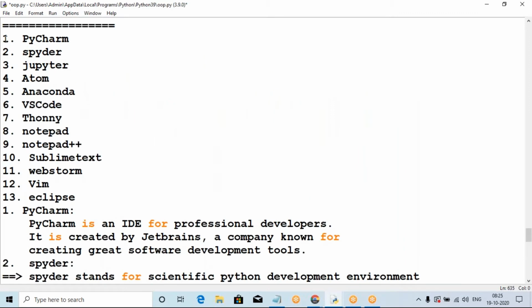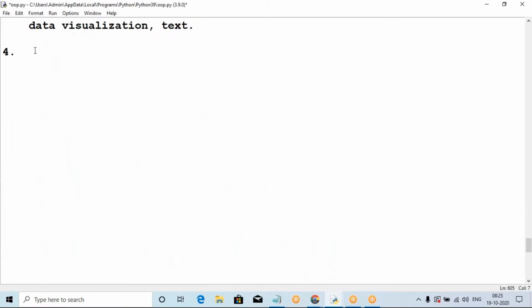PyCharm is one environment. Jupyter is also one environment. Atom is also one environment. So what is the Atom environment, sir? It is also one environment, and I will explain it. Now, what is Atom?